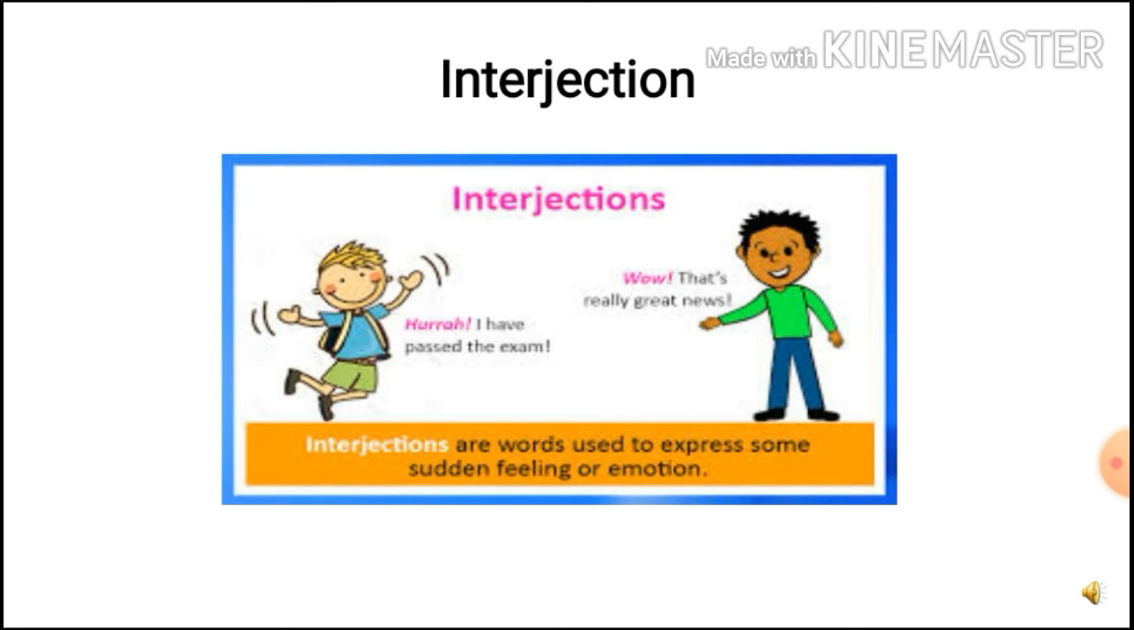Interjection. Interjections are words used to express some sudden feelings or emotions. That means words used to express a sudden outburst of feelings, emotions, joy, sorrow, or surprise. Given example: Hurrah, I have passed the exam. In this sentence, hurrah is an interjection. Wow, that's really great. Wow is also an interjection. Good heavens, what a sight! In this sentence, good heavens is also an interjection.